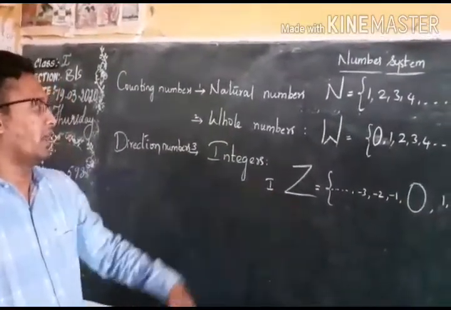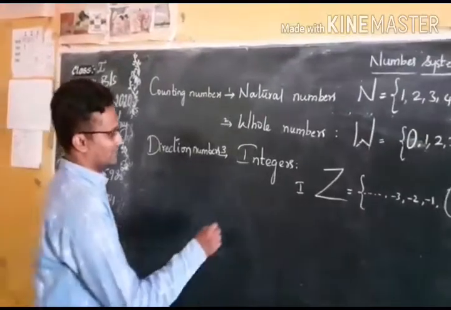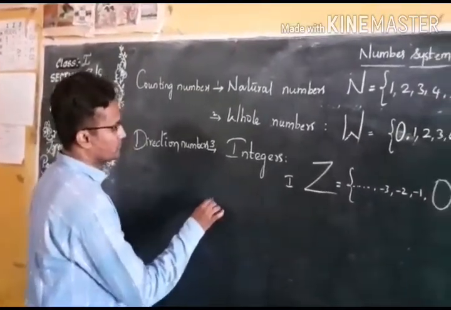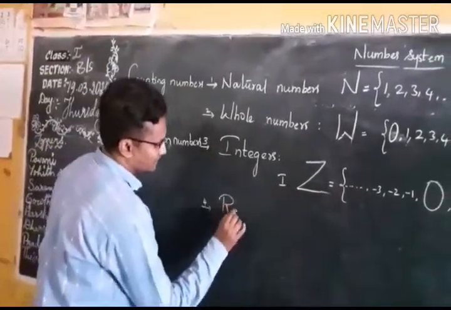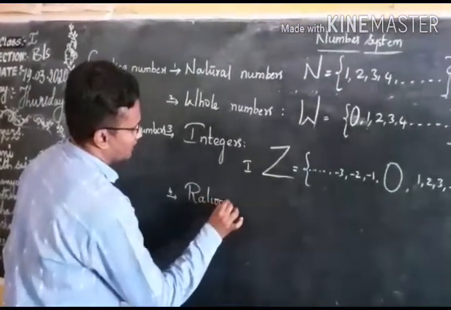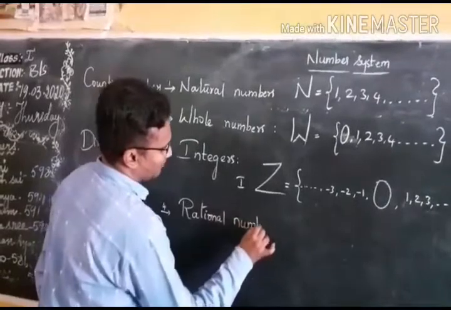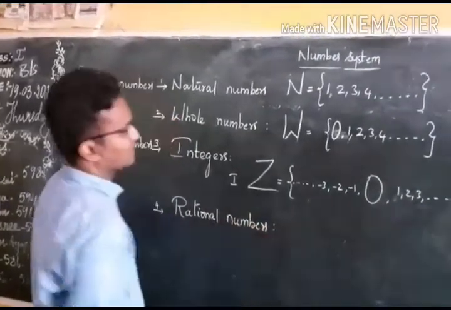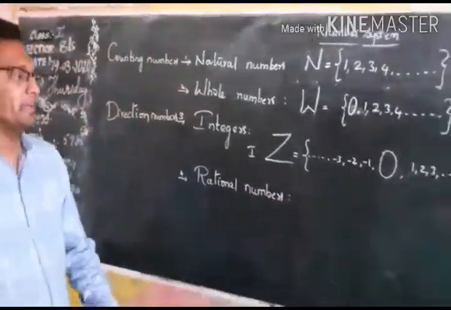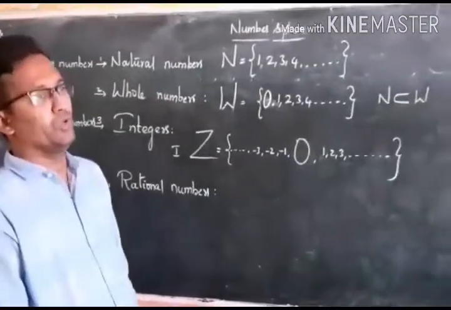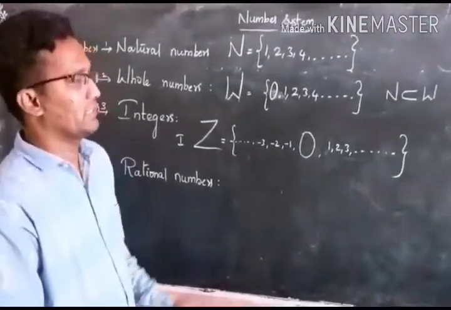And next, fourth in this number system is rational numbers. Rational numbers means the numbers which can be written in the form of p by q. For example, fractions, a part of the whole.